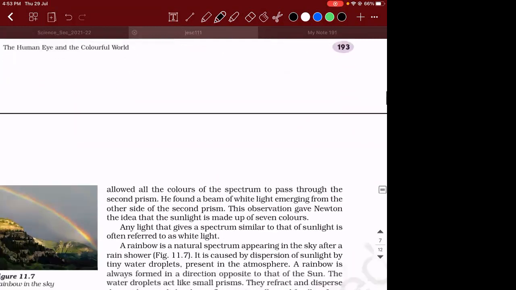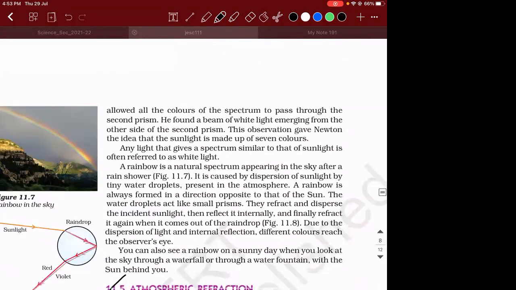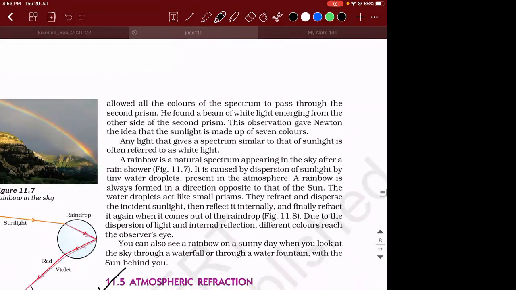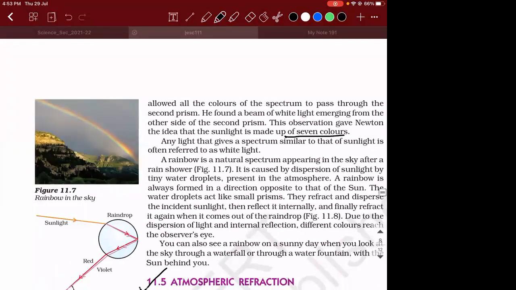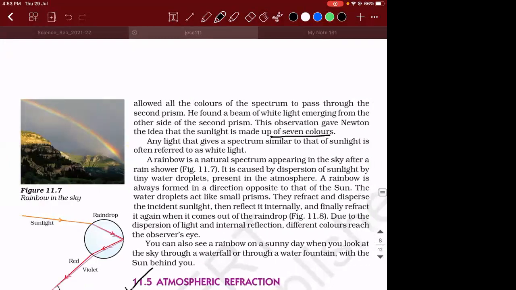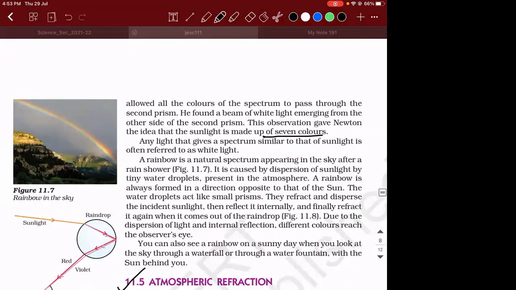So after this only, he came to a conclusion that sunlight is made up of 7 colors. So this is an example, rainbow in the sky. Any light that gives a spectrum similar to that of sunlight is called white light.